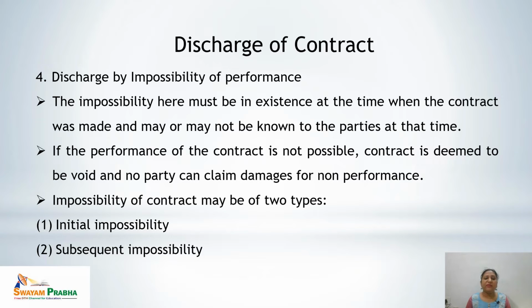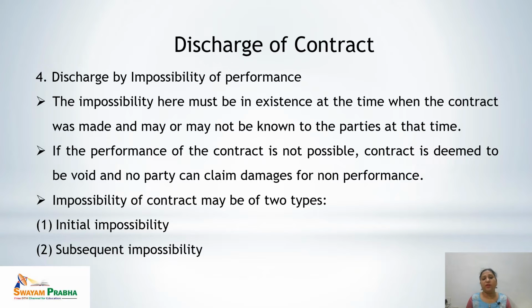And second, if the performance of the contract is not possible, the contract is deemed to be void and no party can claim damages for non-performance. Means if there is an impossibility of performance of the contract at present, in that case no party can claim damages. The only remedy available is that the contract would be a void contract.